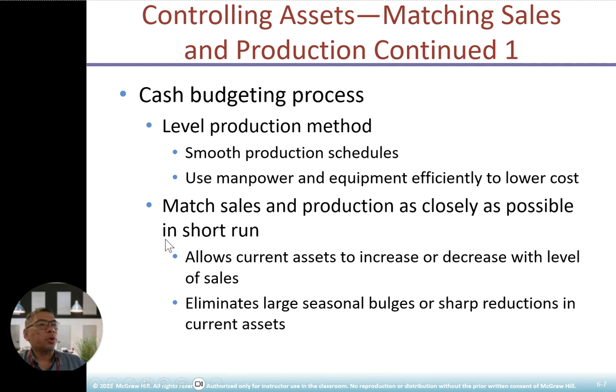This is a good example of sales and production. Japanese and Korean firms mostly use a just-in-time system, whereby the sales order comes in, the customer has ordered it, and then they start producing it. So they are able to eliminate the cost of carrying inventory, as well as use current assets efficiently. Okay, let's look at another example.